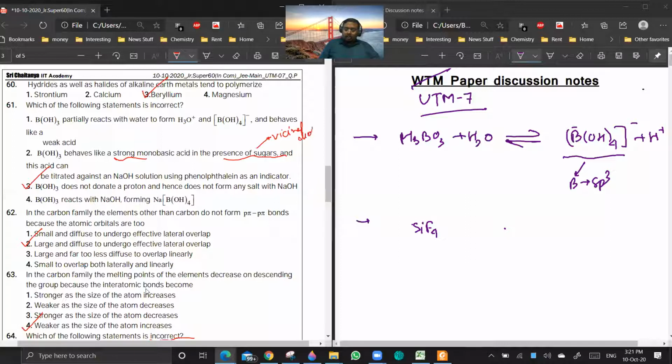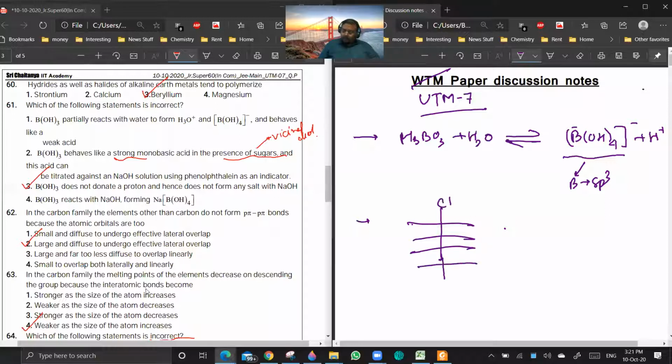Are you getting a point? Any sugar. You remember glucose structure? Anyone of you knows? Something like this. This is CHO, this is CH2OH, OH, H, OH. So it is a vicinal diol. Are you getting a point?